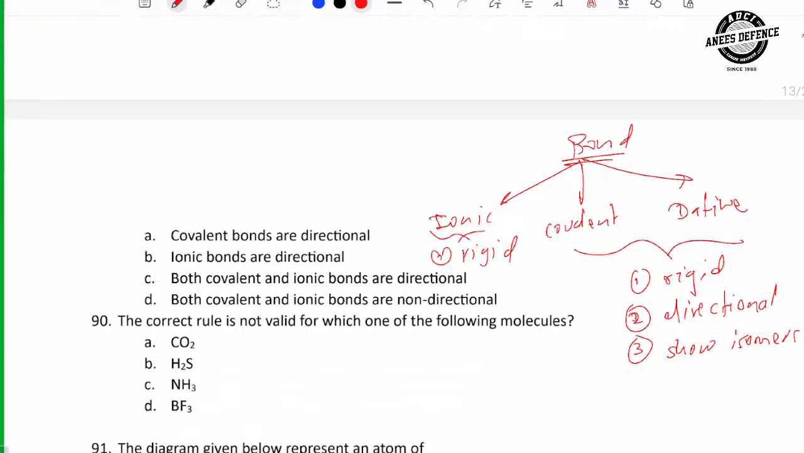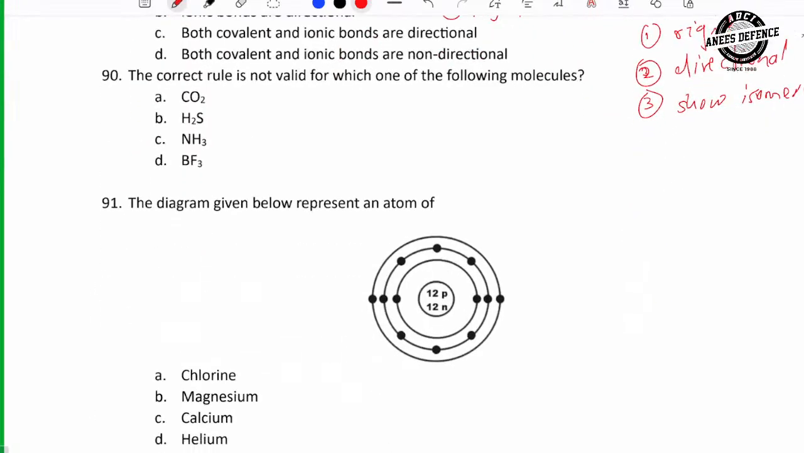Which option will be correct? Covalent bonds are directional, correct. Ionic bonds are directional, no. Both covalent and ionic are directional, no. Both covalent and ionic are non-directional, no. Option A. Understand? Next.